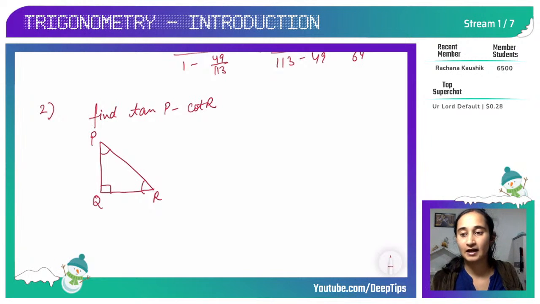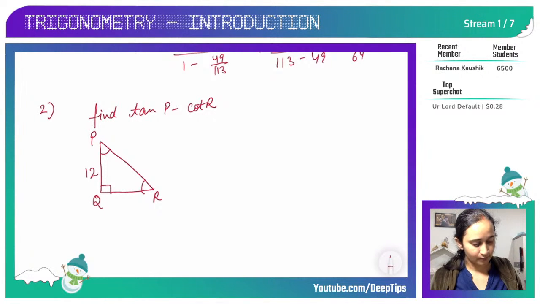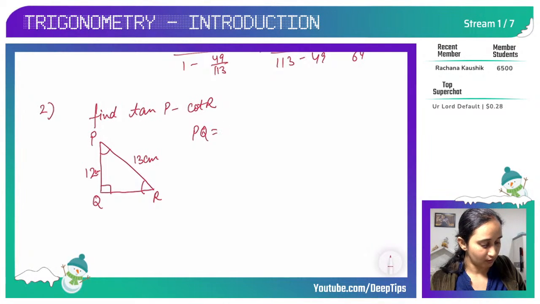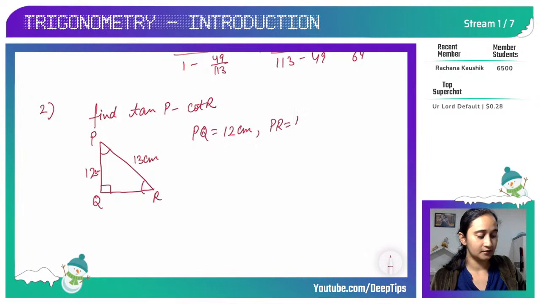Okay, so here we have angle P, angle R, and angle Q. This triangle is right angled at Q. If this is given 12 centimeter and this is 13 centimeter, you can find QR. Length of PQ is 12 centimeter, and length of PR is 13 centimeter, correct. So if we have to find QR, we can use Pythagoras theorem again.